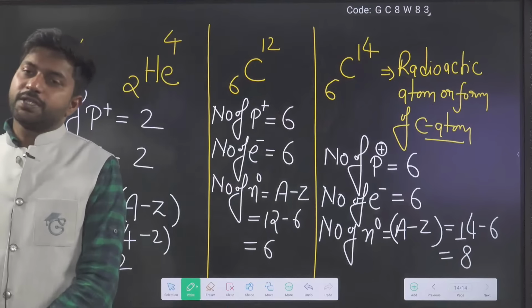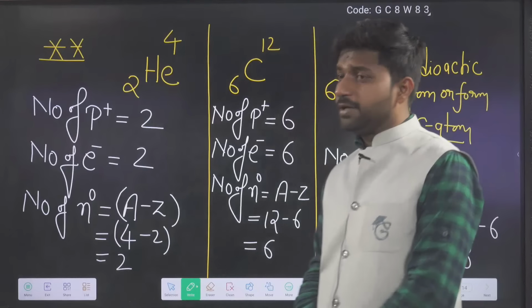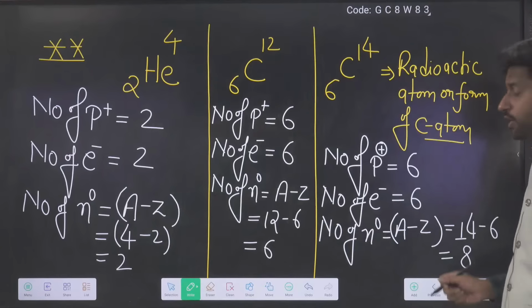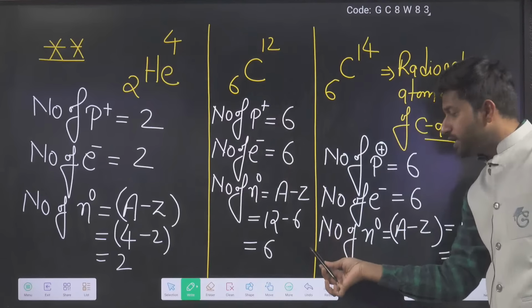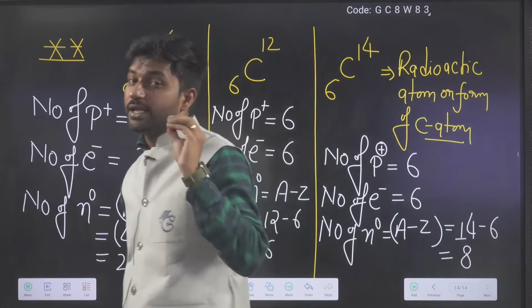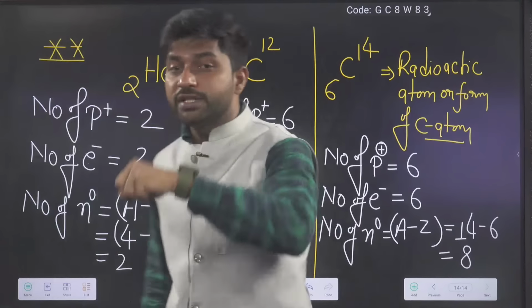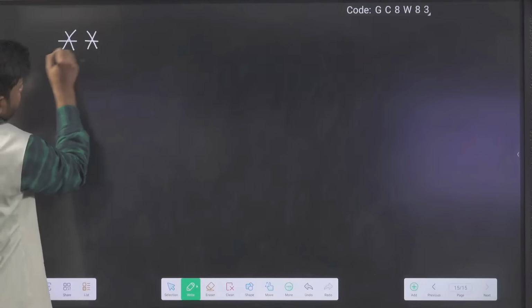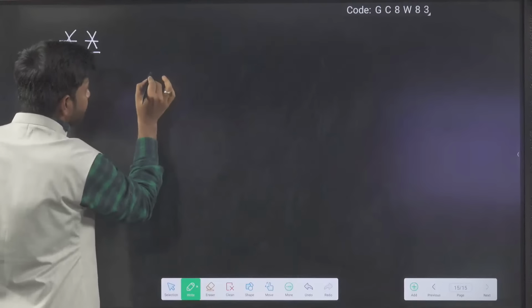So for 6C14, the radioactive atom of carbon, if anyone asks how many neutrons are present, you will say 8. In the normal carbon atom, how many neutrons? 6. This is the basic method to find electrons, protons, neutrons in a neutral atom. A few examples I am going to give you. You will do all this homework today in your notebook in the evening.